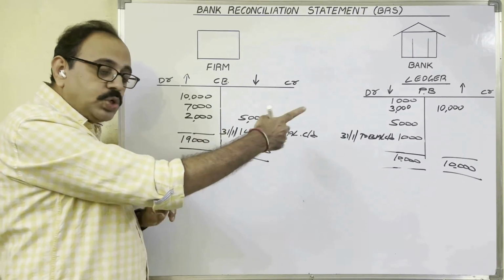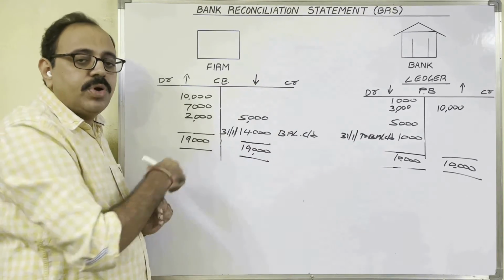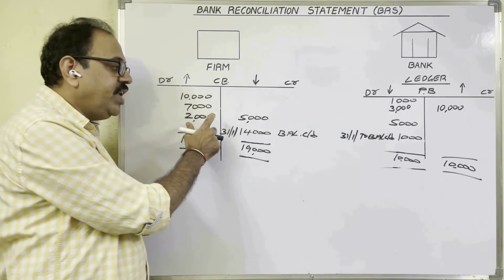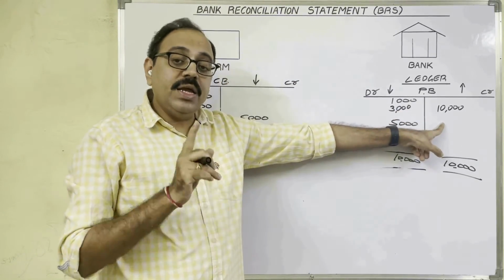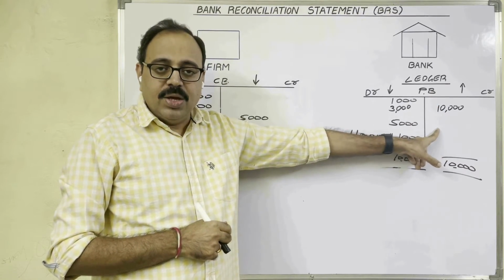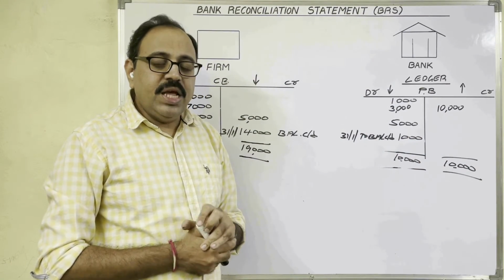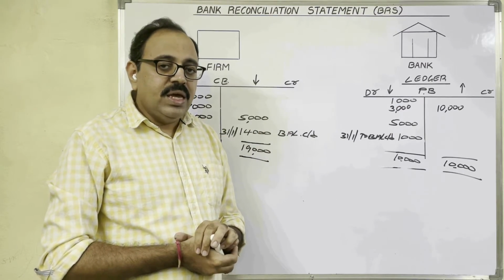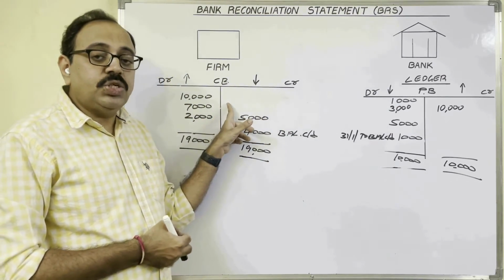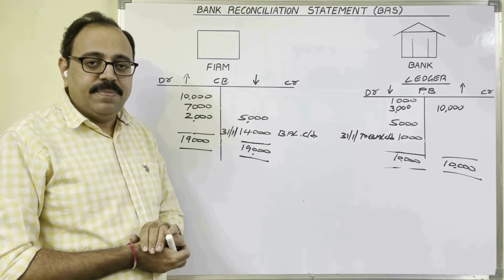When you compare these two books, only then will you understand that one check we deposited in the bank was not credited by the banker in the passbook. Why? You will start inquiring. Then you will come to know that this check is bounced. In that case, again we take necessary actions to collect that money from the customer.